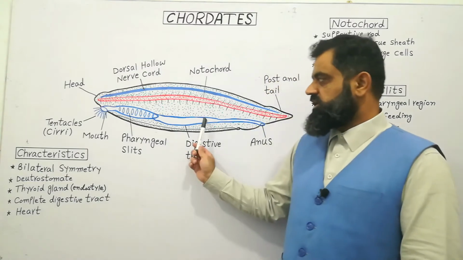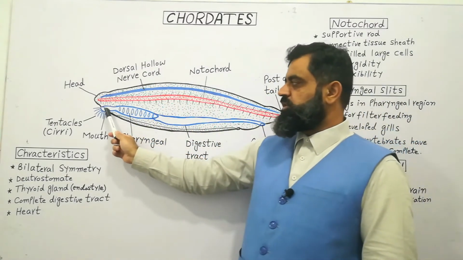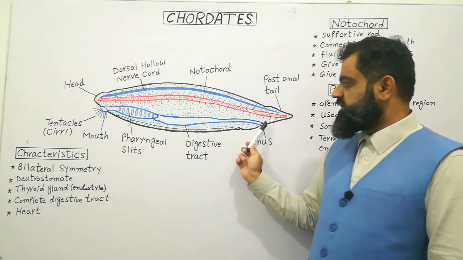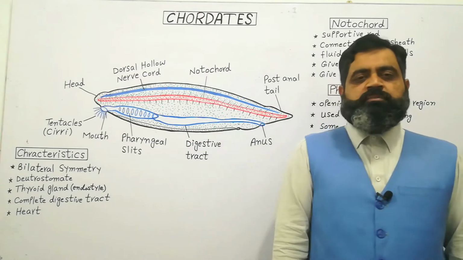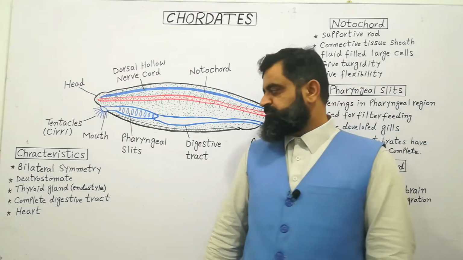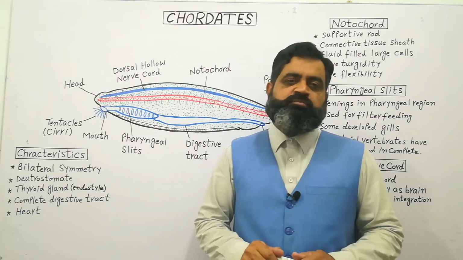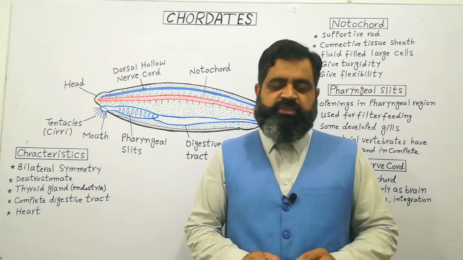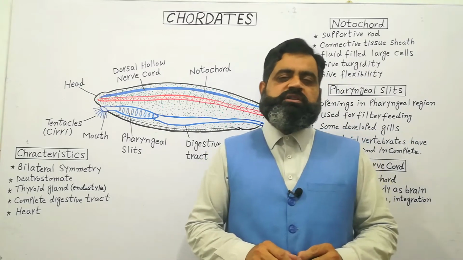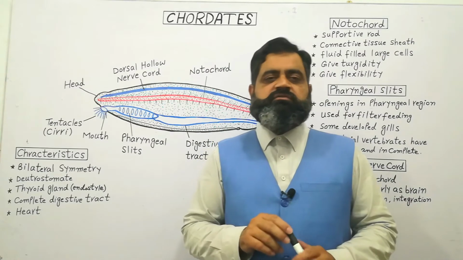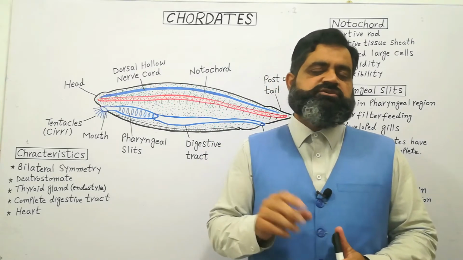As you can see in this diagram, this animal amphioxus has a complete digestive system, with the mouth on the front side and the anus on the back side, and the body parts are divided into different segments for proper digestion of the food. They also have a contractile blood vessel, known as the heart, to pump blood into different parts of the body. But to be placed in phylum Chordata, there are four more specific characters, very important for the classification of chordates, which we are going to discuss.